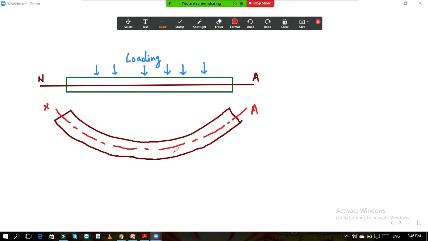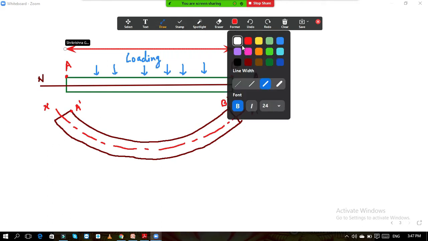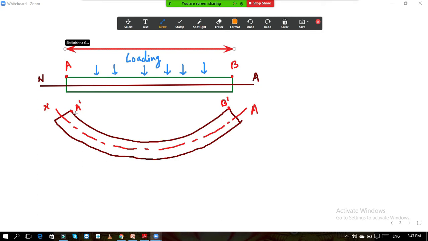Okay, so this is the neutral axis. Now if you observe this bending, if you consider these 2 points, this is your point A and this is your point B before bending. After bending, suppose this is your new point A dash, that is the same point but it is displaced, and the same point B is displaced to B dash. Now if you observe this carefully, this is the original distance between them, the distance before bending. And what is the distance between them after bending? After bending, this is the distance.